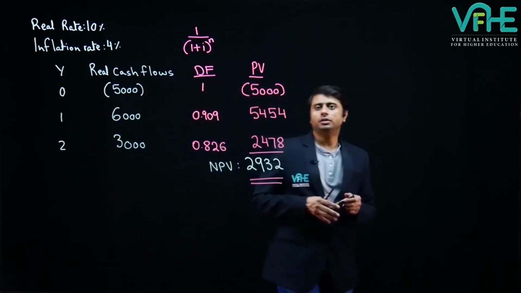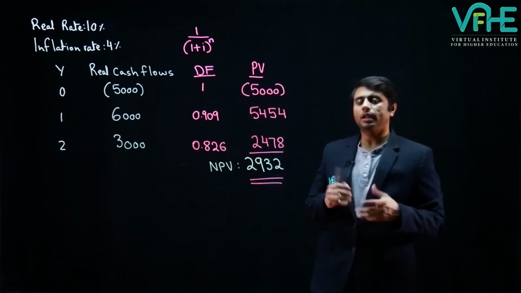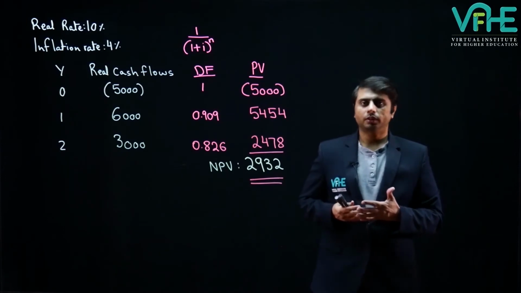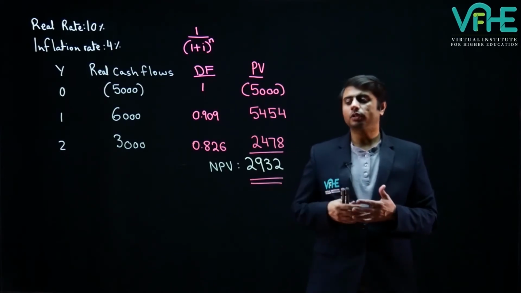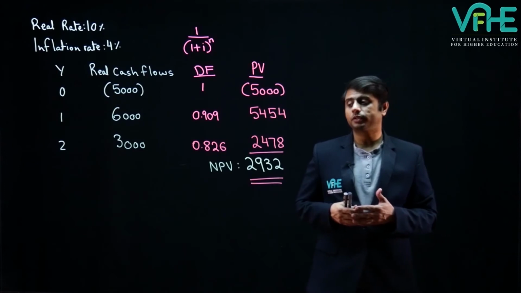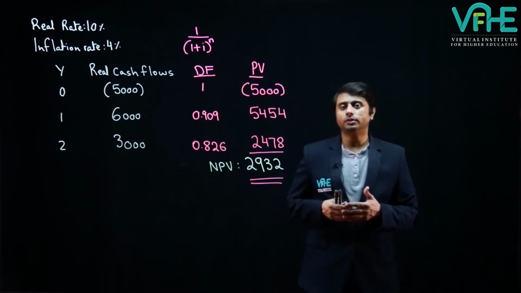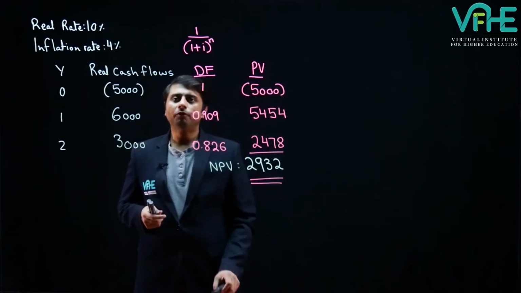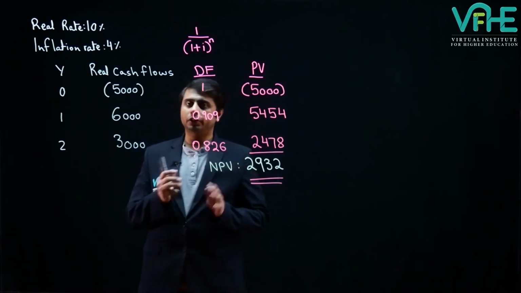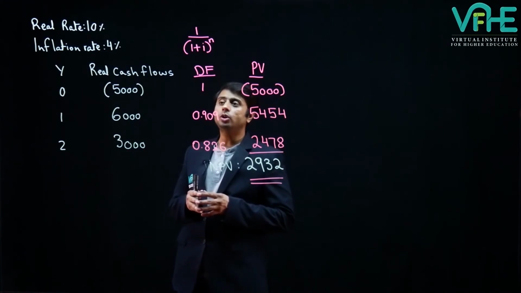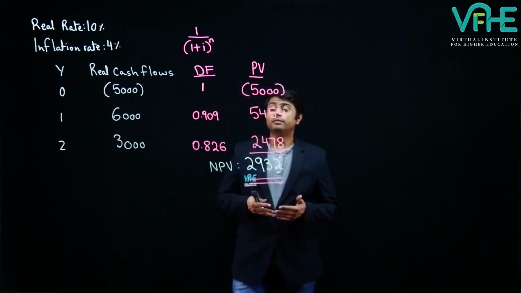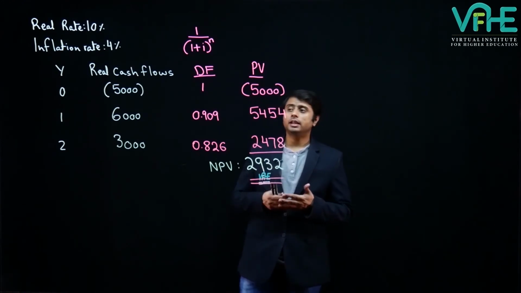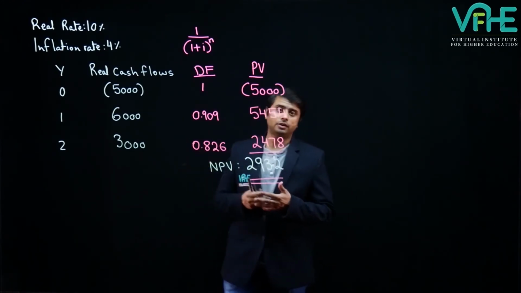So this is how the real rate working looks like. We have discounted all the real cash flows and have come to a conclusion that we should invest in the project since the net present value is positive. Now let us see what will happen if a nominal rate is used and if you are provided with nominal cash flows. Or what we can do to better understand is that let us inflate these real cash flows.